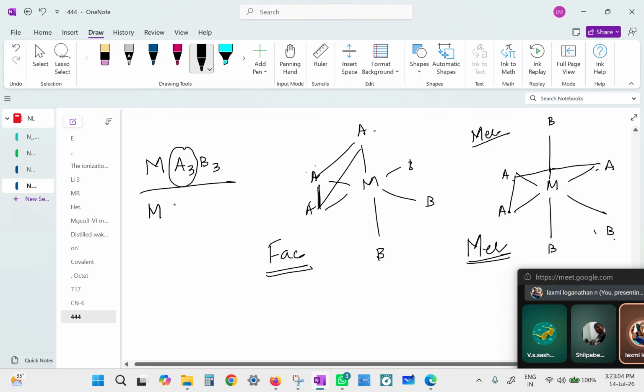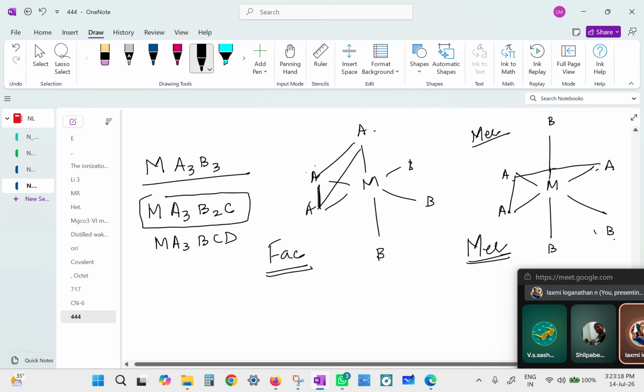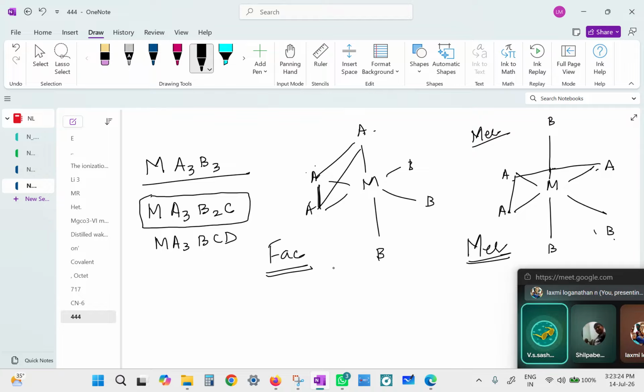So what are the other options? You can have MA3B2C, MA3BCD. The first one can exhibit facial meridional. The second one can exhibit two isomerisms. What are they?